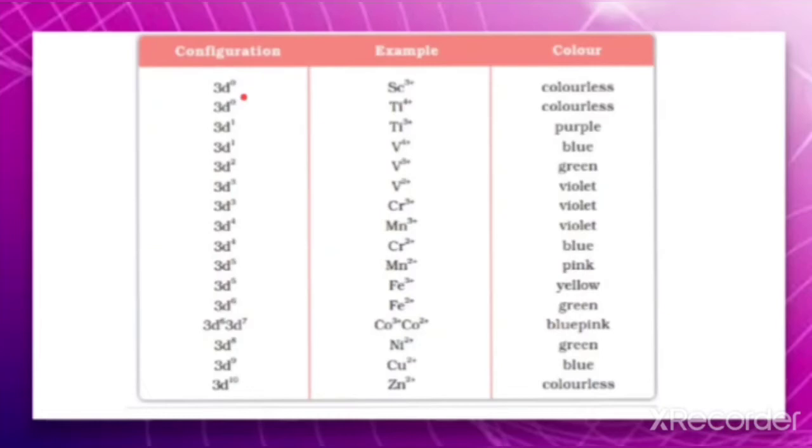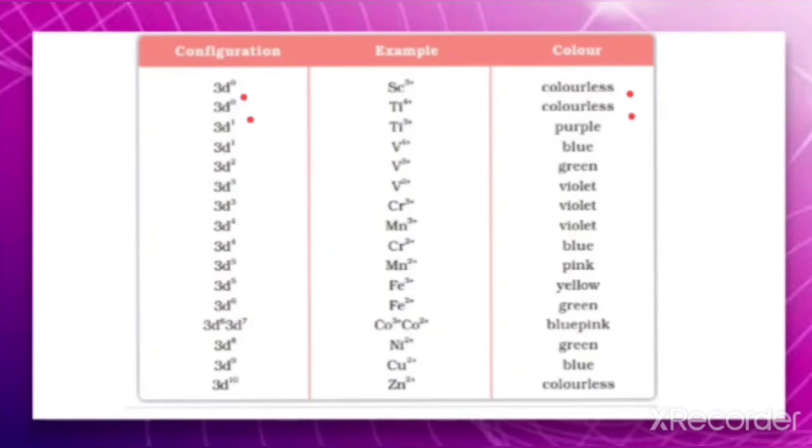Since it does not have any unpaired electron, no excitation takes place. Therefore, it is colorless. Similarly, the next one is also 3d0, which means there is no electron in 3d and there is no unpaired electron. So, no excitation takes place.